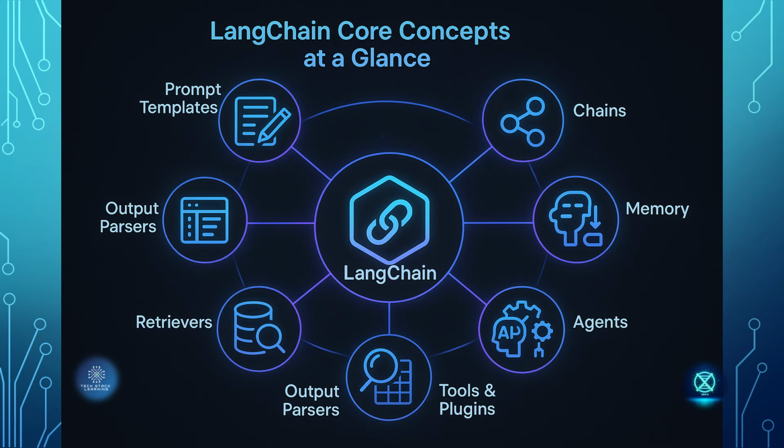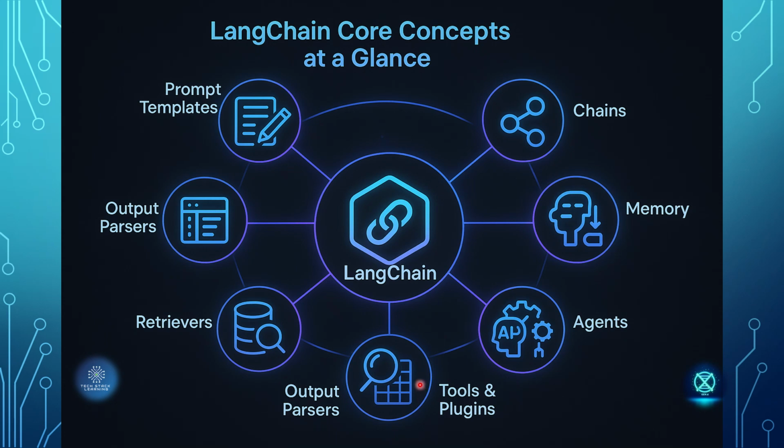Now let's see what core concepts LangChain offers. Let's start with prompt templates, which are mainly used for managing dynamic prompts, very useful for comprehensive solutions. Then we have chains, which connect multiple components like the LLM, retriever, and parser. Then we have memory, which keeps state in conversations, which is very useful. Agents are LLMs that use tools and make decisions. This will be helpful.